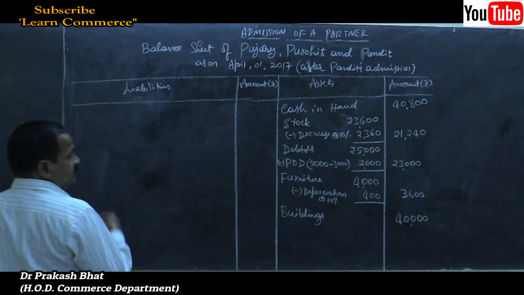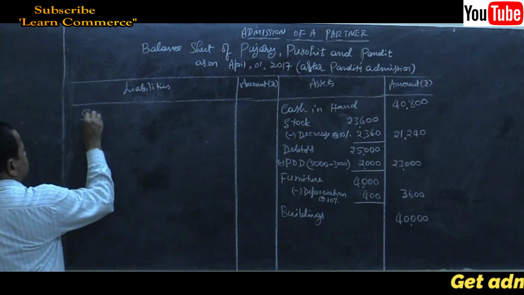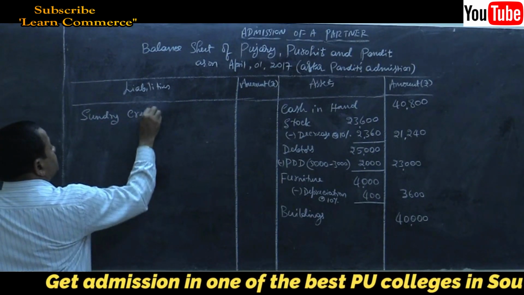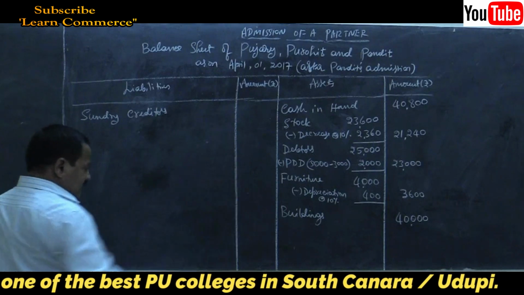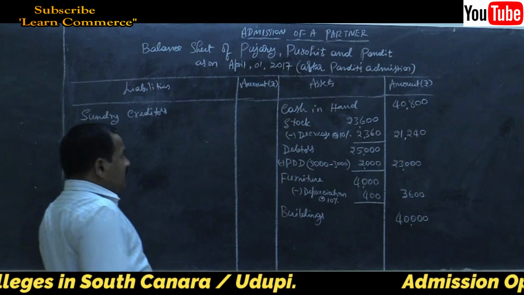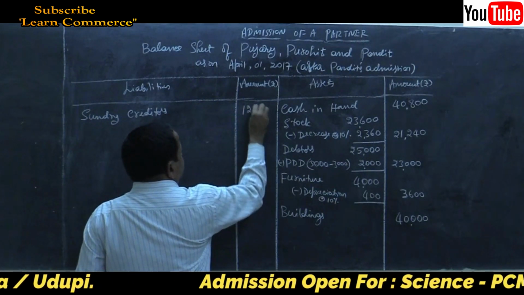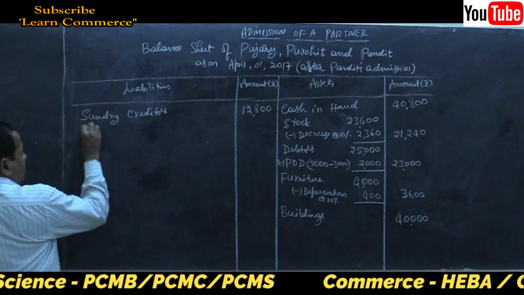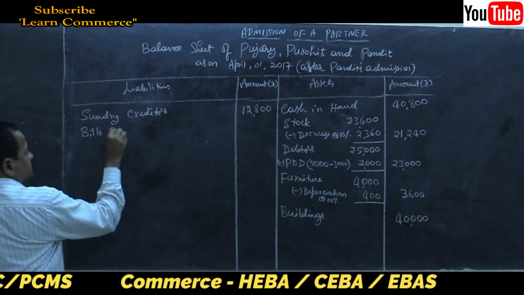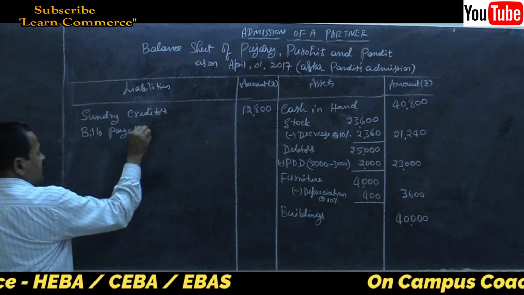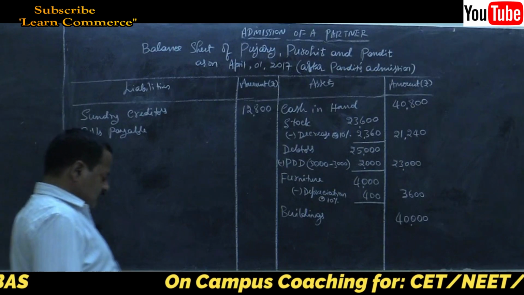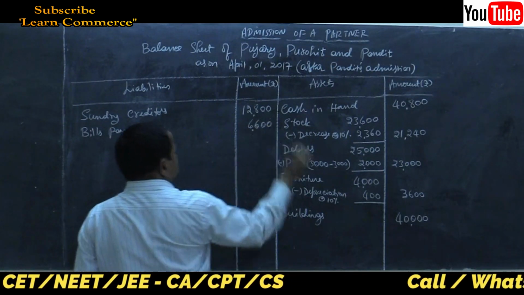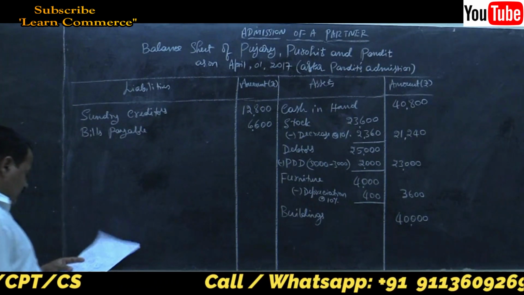Move on to the liability side. Sundry creditors. No change. Write it as it is, 12,800. Then bills payable, 6,600, no change.